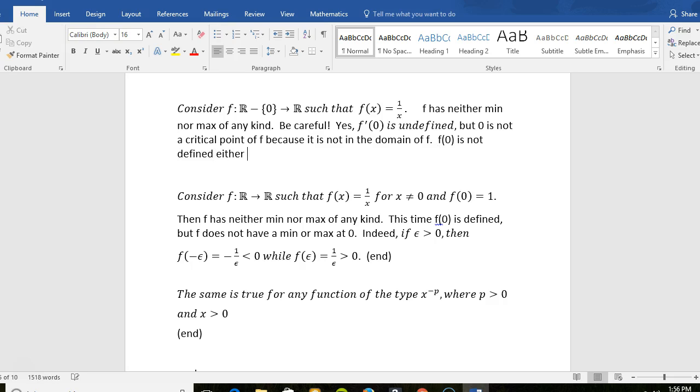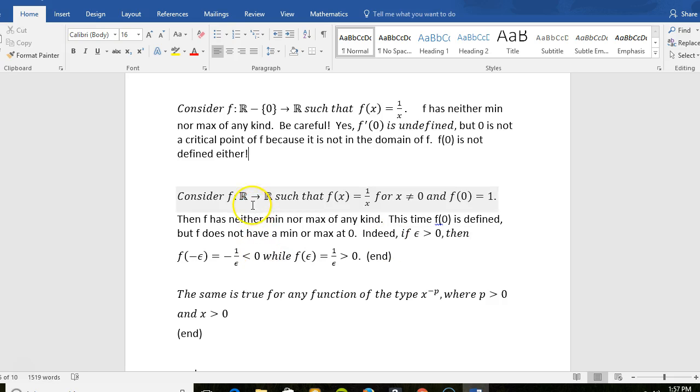F of 0 must be defined. F of 0 not being defined is bad. Yeah, f prime being undefined, that's fine, but f of 0 being undefined is bad. Okay.